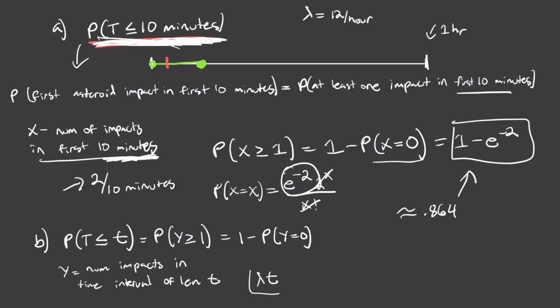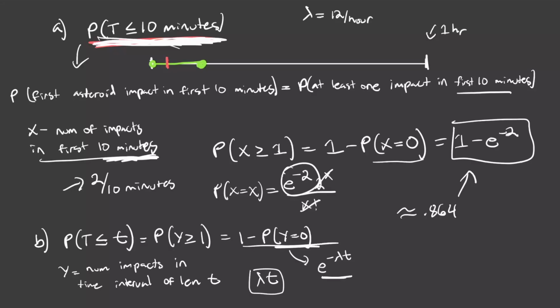So this right here is the rate parameter that we can use in our Poisson PMF. We know that the probability that Y is equal to 0 is just going to be, when this is our rate parameter, e to the power of negative lambda t times lambda t to the power of 0 over 0 factorial. These are both going to be 1. So the probability that Y is equal to 0, that 0 events occur within a time interval of length t, is just e to the power of negative lambda t.